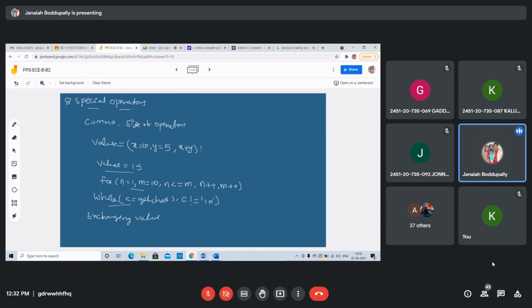Exchanging values. Generally, how can you exchange materials between two bowls, students? In general, how can you swap? Suppose one bowl has milk and the other bowl has curd. If I want bowl one to have the curd and bowl two to have the milk, what's the process? How can you do it at home? How do you swap the materials in both bowls?